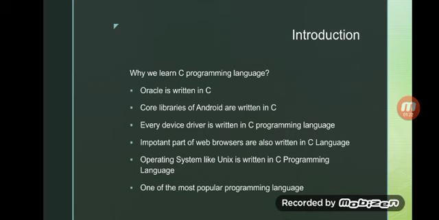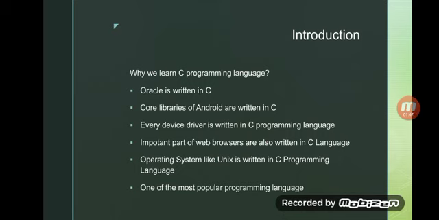So why do we learn the C programming language? First of all, we need to know that Oracle is written in C. Oracle is a software company, which is the main thing where we study Java. That Oracle is written in C language. Next, core libraries of Android.